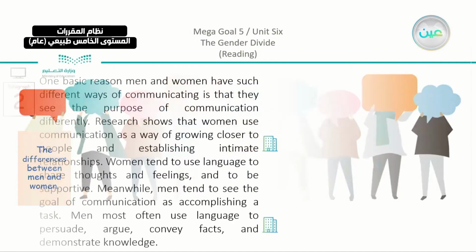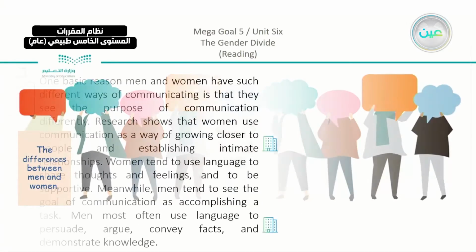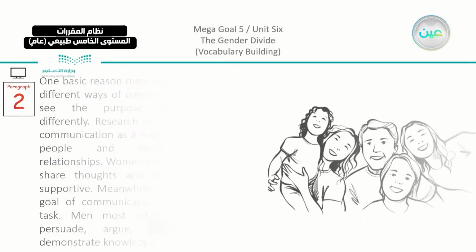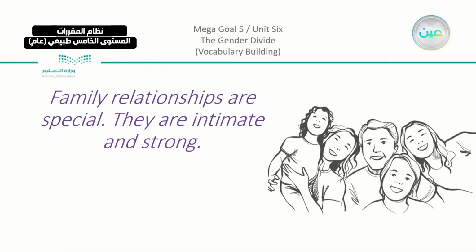Now let's move on with the second paragraph. We have here 2 words for the vocabulary building. Now just scan quickly around the building. You can find the word, we have here the word, yes, intimate, and we have the other word, convey. Passing by them, now we have family relationships are special, they are intimate and strong.